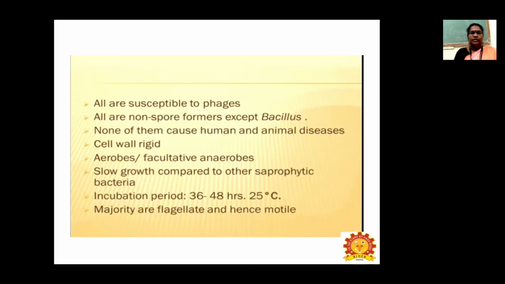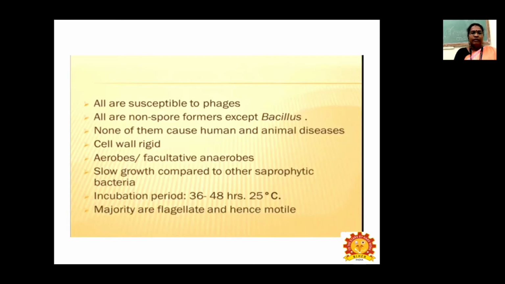The plant pathogenic bacteria cell wall is rigid. Plant pathogenic bacteria are aerobes and facultative anaerobes; they may be anaerobic or aerobic depending on conditions. Their growth is slow compared to other saprophytic bacteria. I already said they can be cultured in artificial medium, but the growth is very slow compared to saprophytic bacteria. The incubation period of plant pathogenic bacteria is 36 to 48 hours at 25 degrees Celsius.